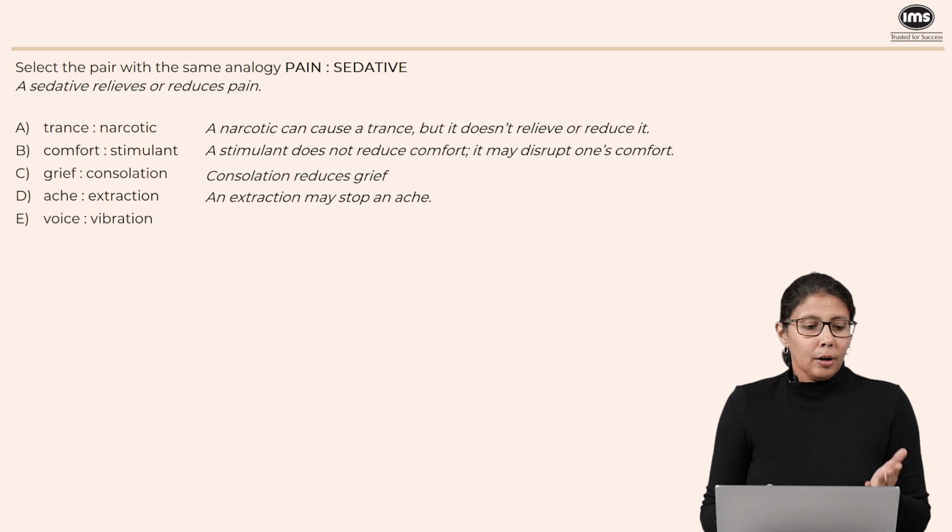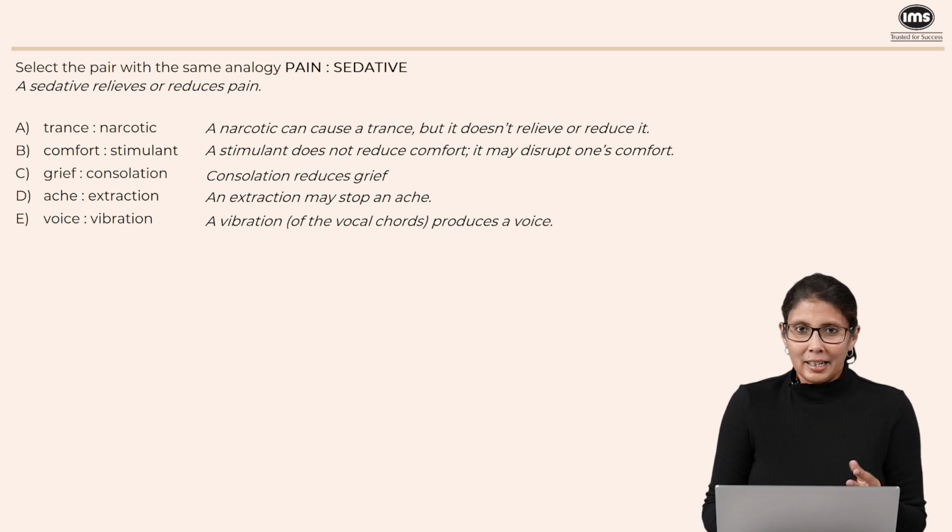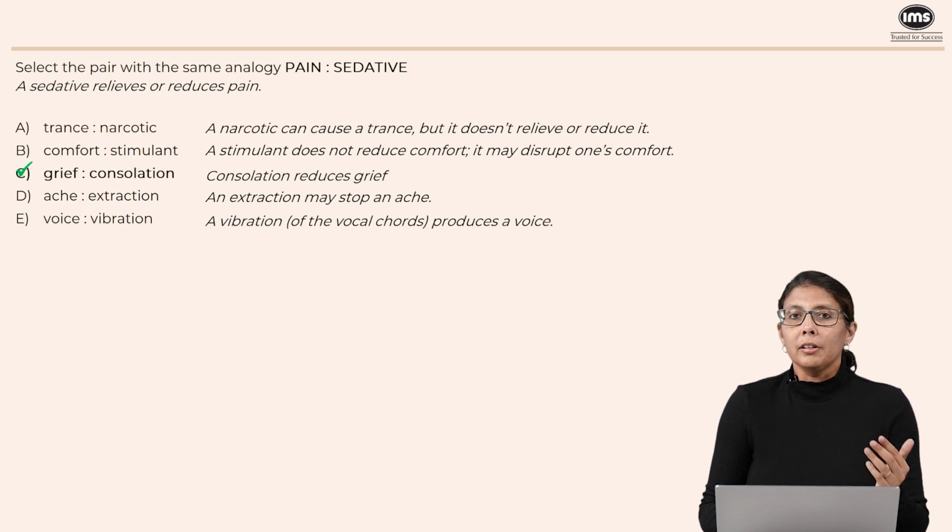And the last one, voice and vibration. I'm not sure if you're aware of this, but vibration of your vocal cords produces voice, and that is how we say that vibration is probably the cause of voice. But we definitely cannot say that vibration reduces or relieves voice. So our answer will have to be option C, because consolation relieves or reduces someone's grief.